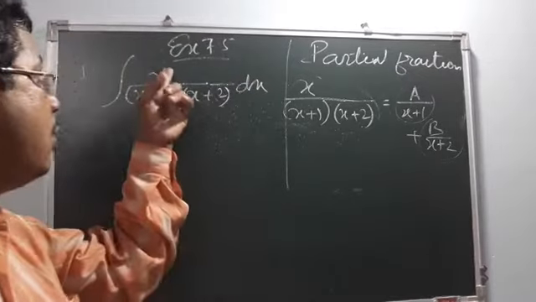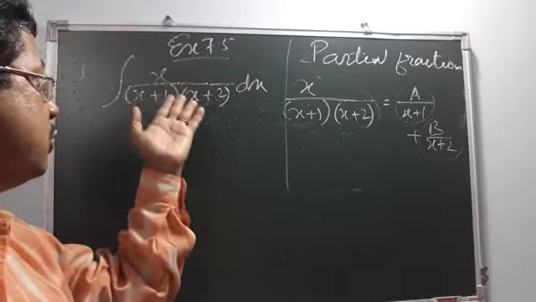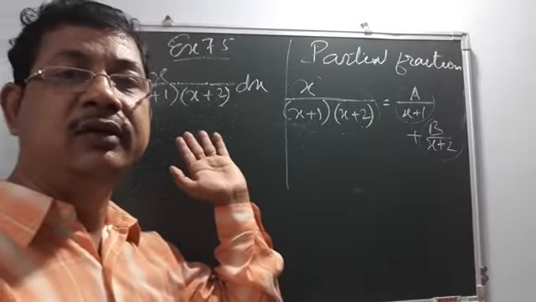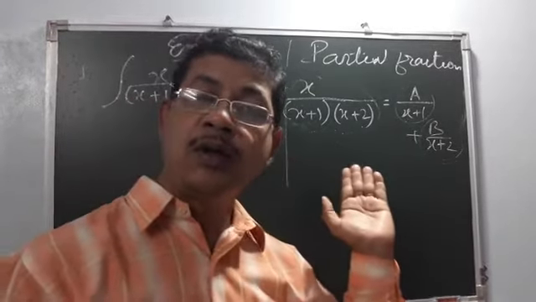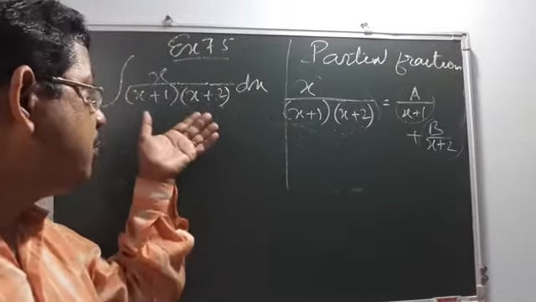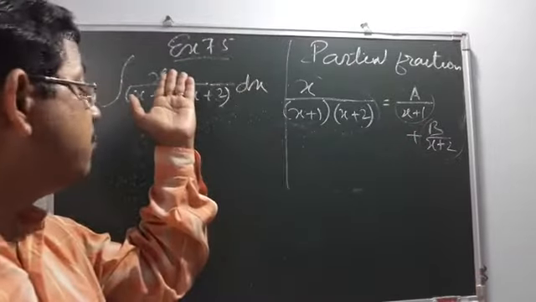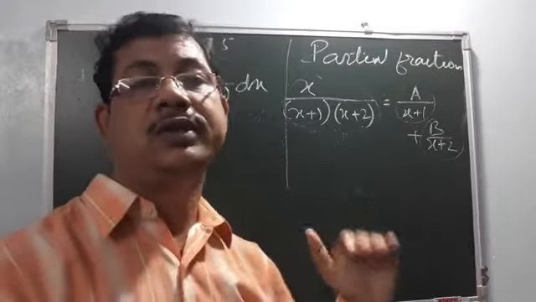Second, the highest power of the variable in the numerator of this fraction should be less than the highest power of the variable in the denominator. The power of x in the numerator should be less than that in the denominator, only then will this work.